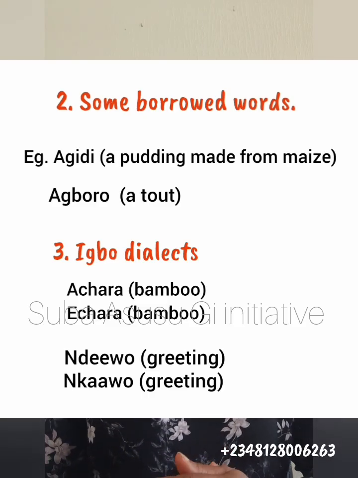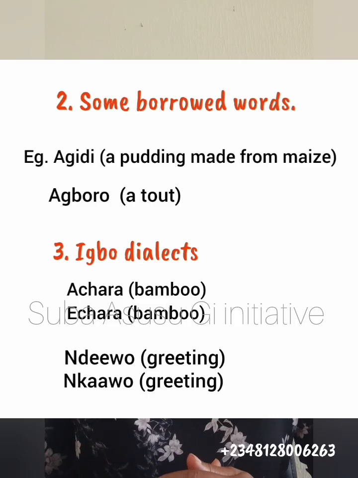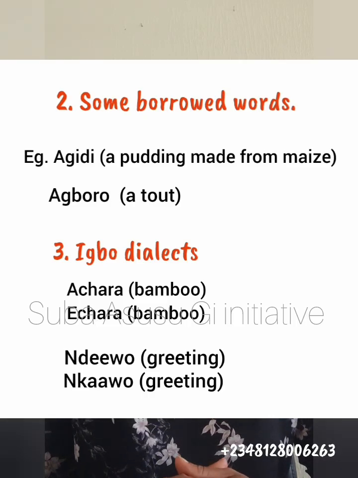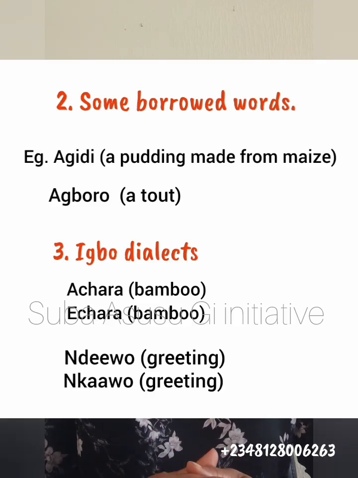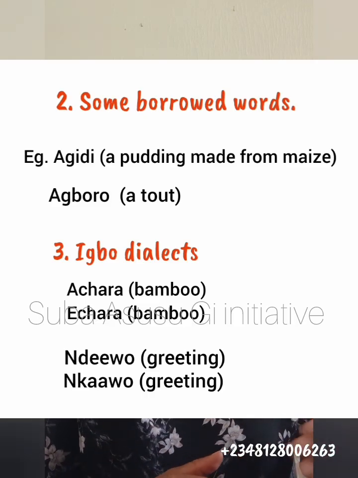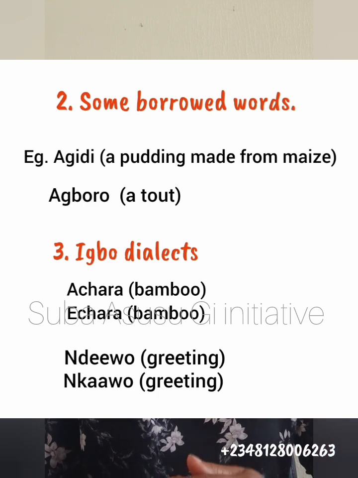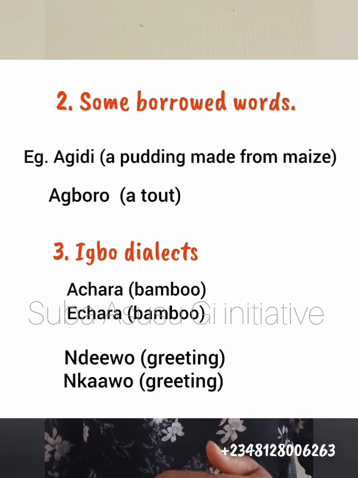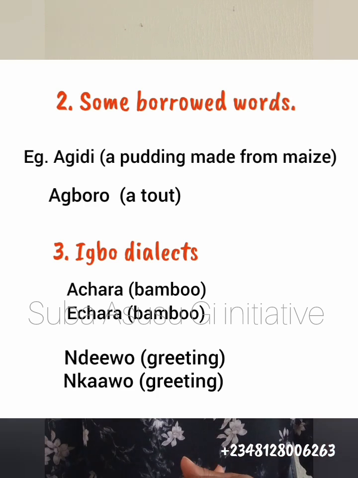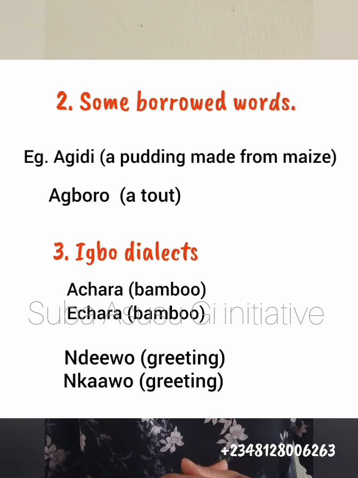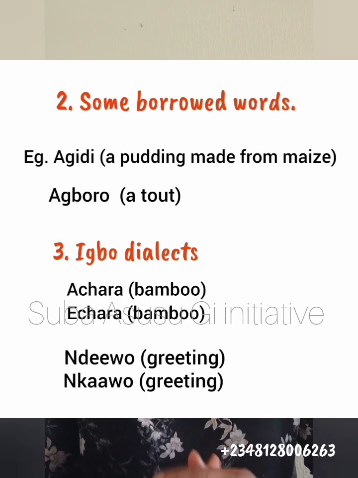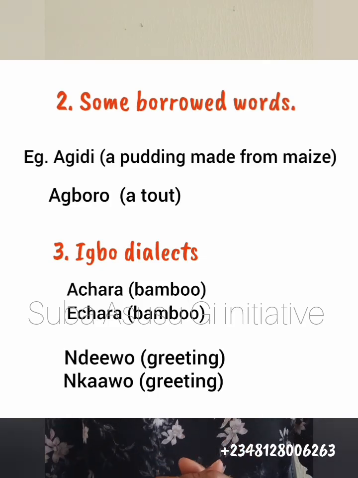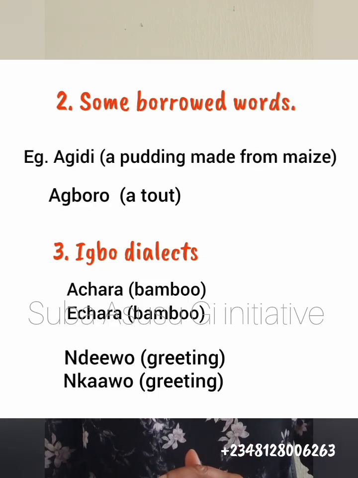So we have examples. The word agidi, it is borrowed. It is not an original Igbo word. So you can see a there. A belongs to otu a, and the two e belong to otu e. So it doesn't obey the rule. By the way, agidi is a pudding made from maize. So delicious. Okay, so the second one is aboro.